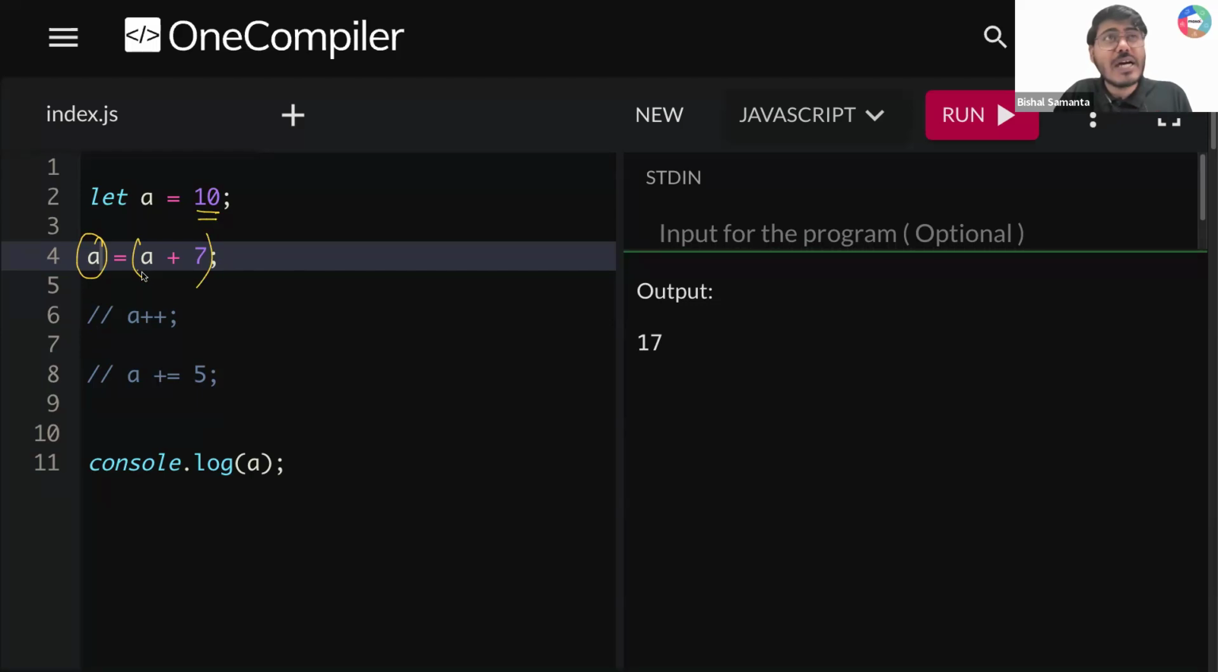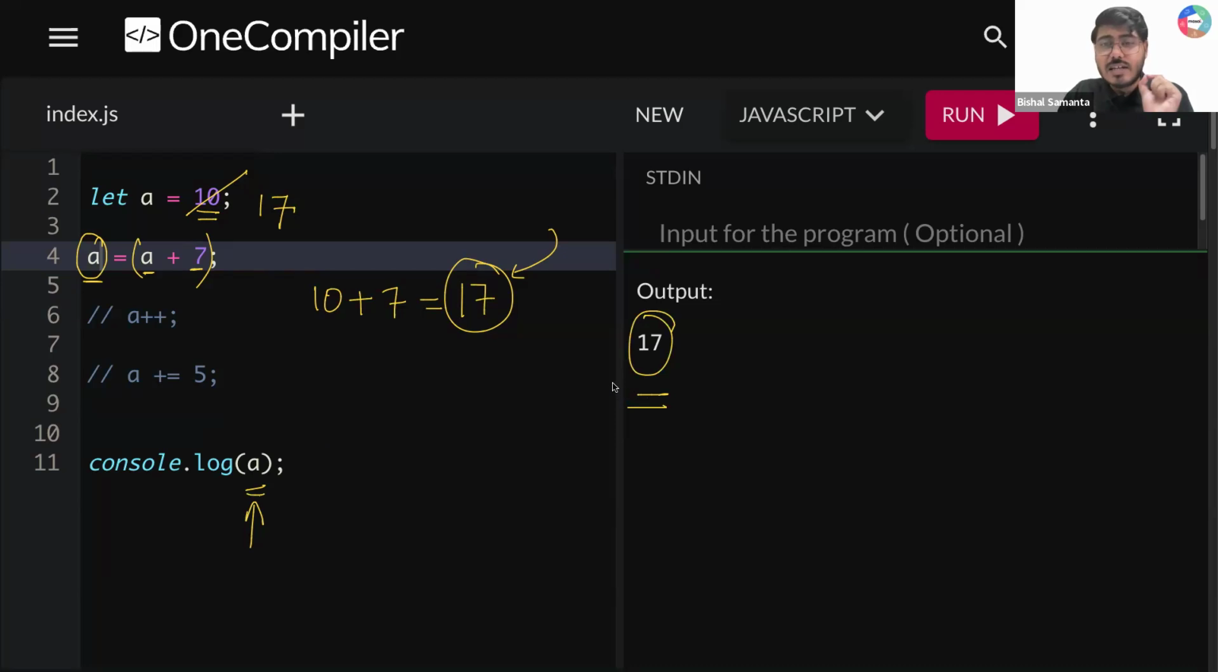What is my new value here? My new value here is A plus 7. What is A, guys? A is 10. I'm writing 10 plus 7. What is 10 plus 7? 10 plus 7 gives me 17. So what I'm saying is, reassigning this variable value A with a new value 17. Previously it was 10. Now it becomes 17. After that, you are writing console.log A. What is your A value? A value is 17. Siva, now is it clear?